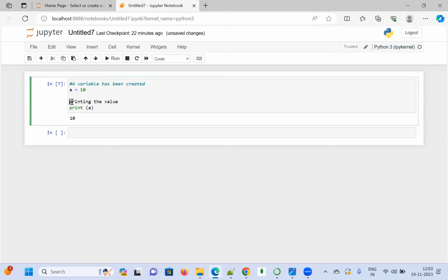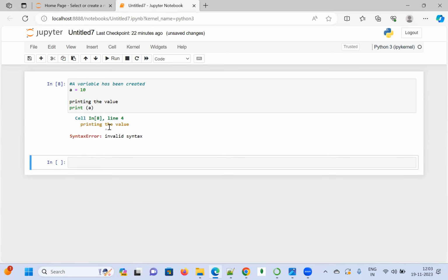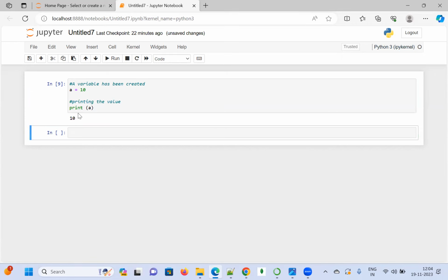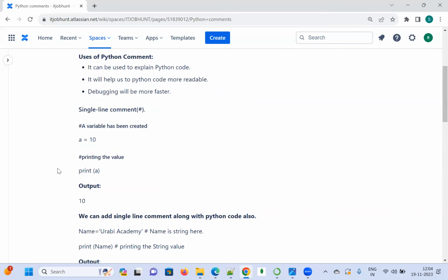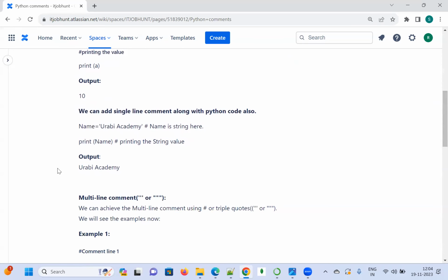So suppose if I give this, it is going to throw an error here, invalid syntax. It is invalid syntax. So I am commenting here. Okay, it is the comment. Whenever someone reads my code, they will say, okay, a variable has been created, and this is printing the value. Like this, it is very helpful in debugging the code as well as reading the code. Okay, let us go ahead and see the second example.